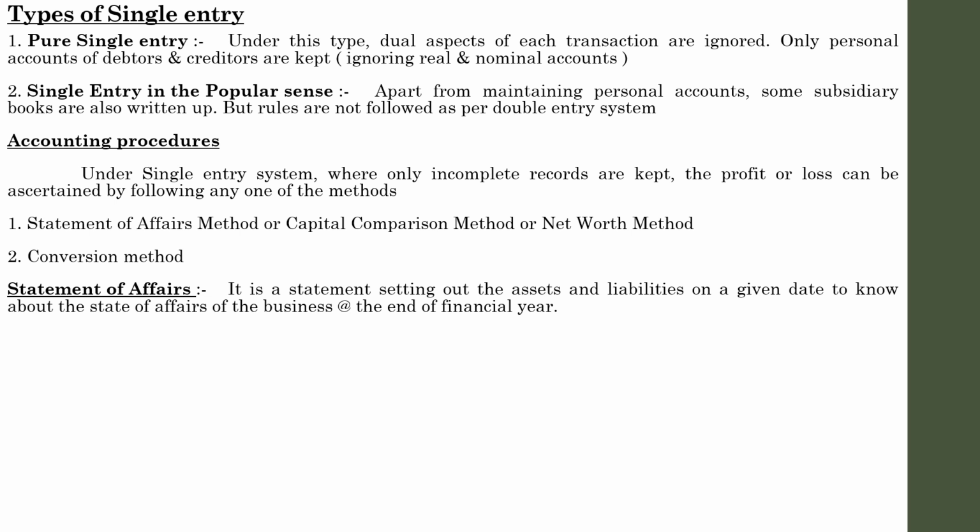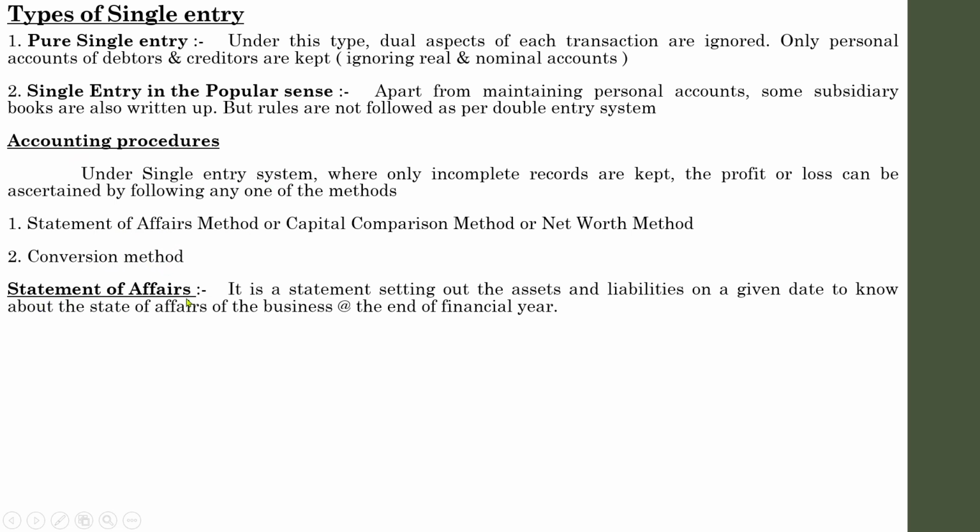Under statement of affairs there are two more statements. One is the same name, statement of affairs, and another statement is the statement of profit and loss account. So the accounting procedure for identifying profit and loss has two methods. One is the statement of affairs method and one is the conversion method.